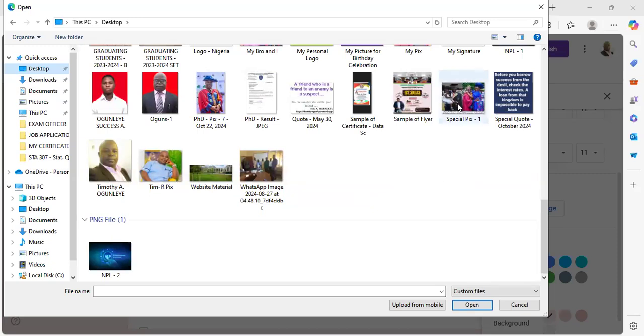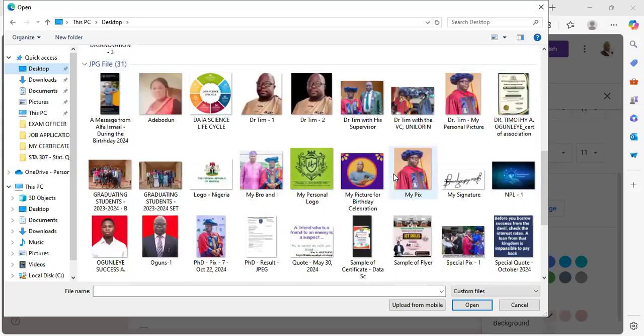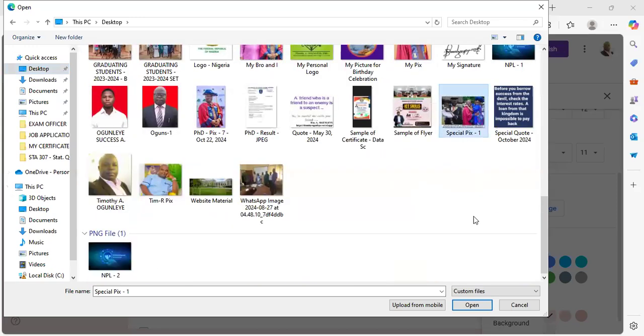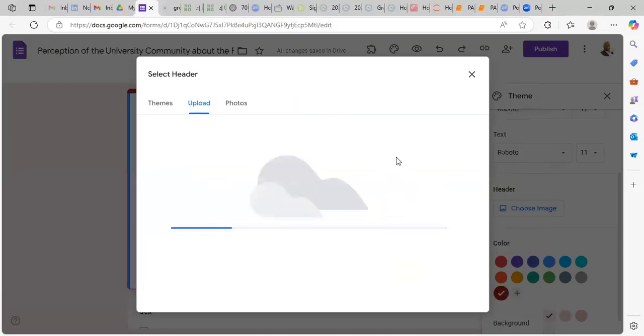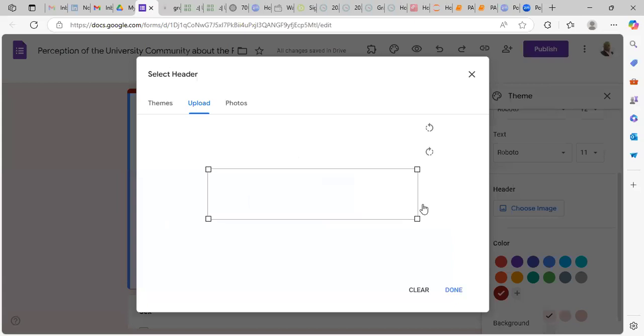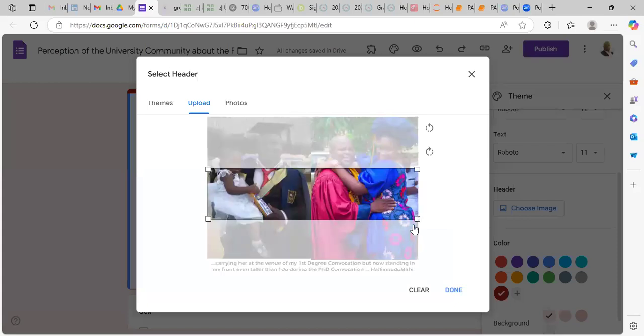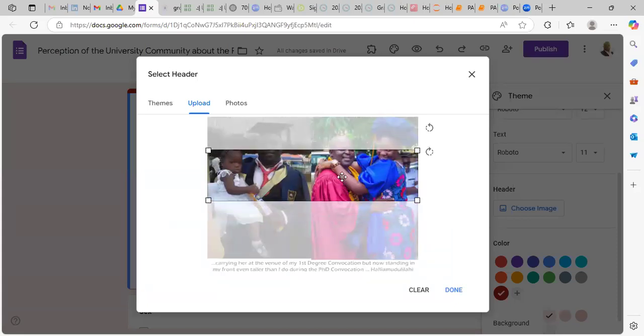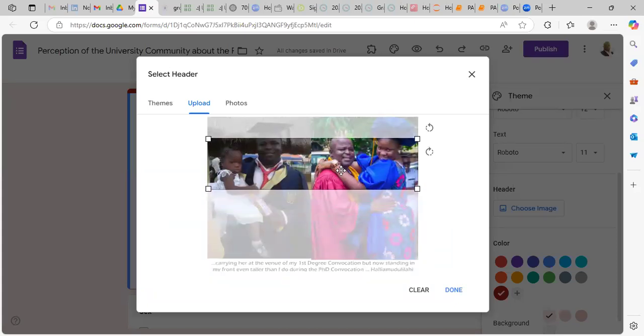So let's see something like this. Maybe I pick this image. Look at this image now. I'm using this image as an example. This image contains so many things. Can you see this image? So this is the image.